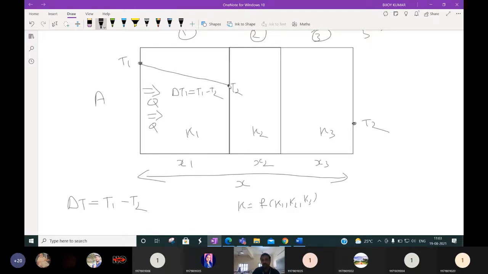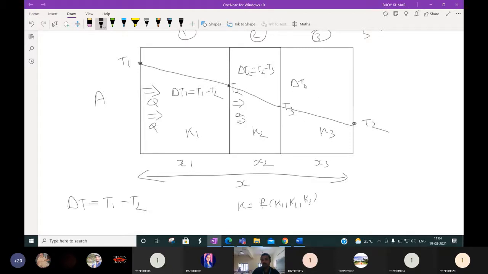After some time, what will happen? The heat will again flow, because this surface is at high temperature and this atmosphere is at low temperature, 30 degrees centigrade. So Q will again flow because this is still at high temperature. Suppose this is T2 to T3, with thermal conductivity K2. Then delta T2 is T2 minus T3. Again in this direction the temperature will drop.